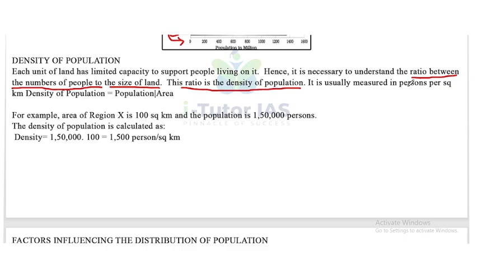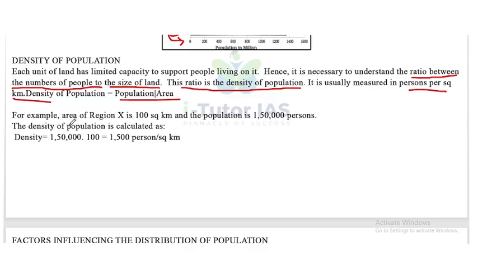It is normally measured as persons per square kilometer. Density of population is equal to population by area. So population per area, that is called density of population.